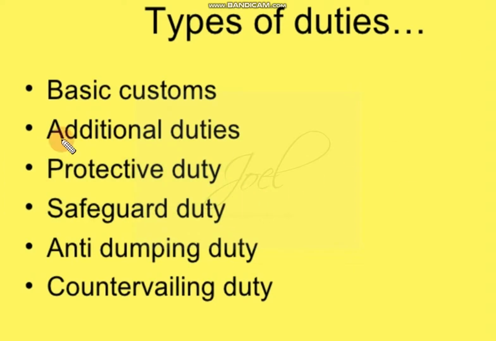So protective duty, to protect domestic industries, especially cottage industries, small industries, this duty will be levied. Next duty we'll see, that is safeguard duty. Again, protective duty and safeguard duty are almost the same. To safeguard the interest of domestic industries, this duty will be levied. Now for example, one particular product is imported, maybe from Japan. Now because of import of that particular product from Japan, the products of one particular state may be affected.